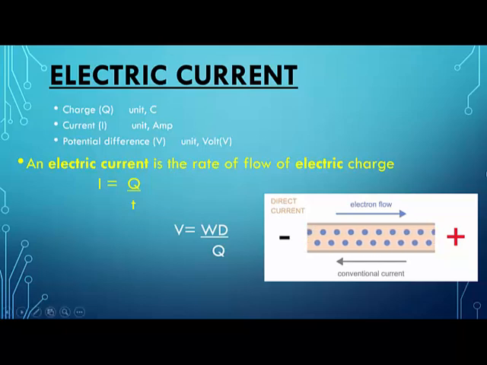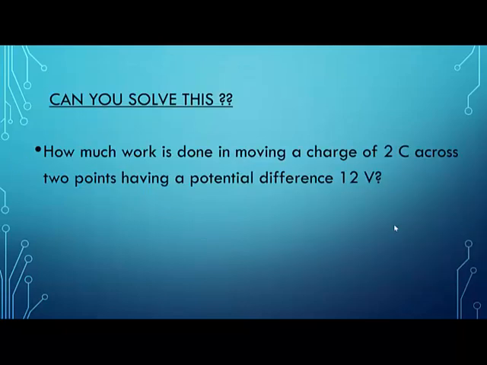And on the side you can see the flow of electrons is from minus to plus, but the flow of current is in the opposite direction, that is from positive to negative. This you have to always remember.